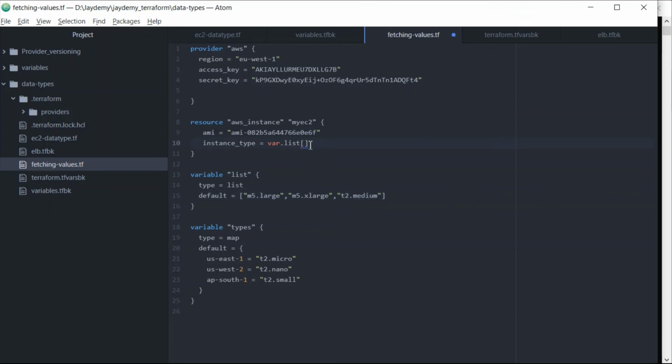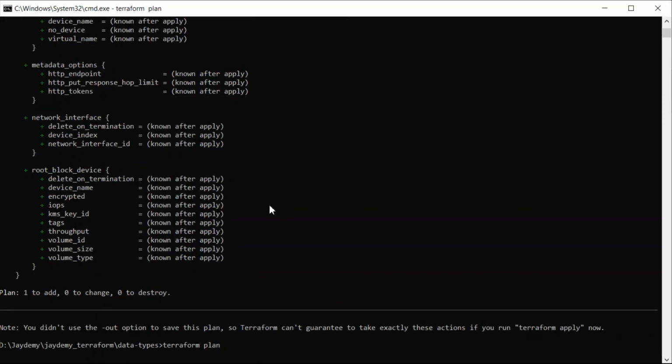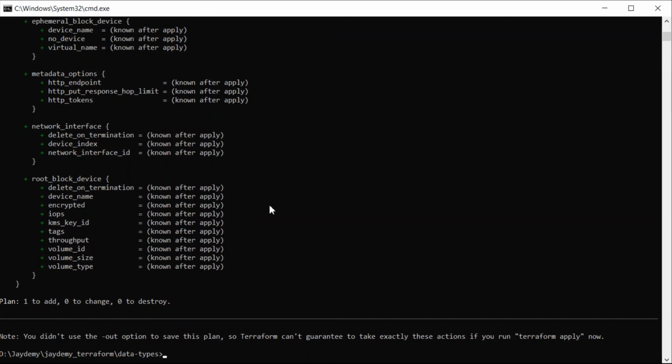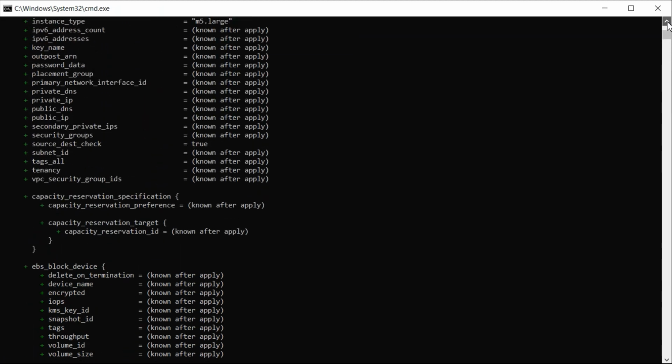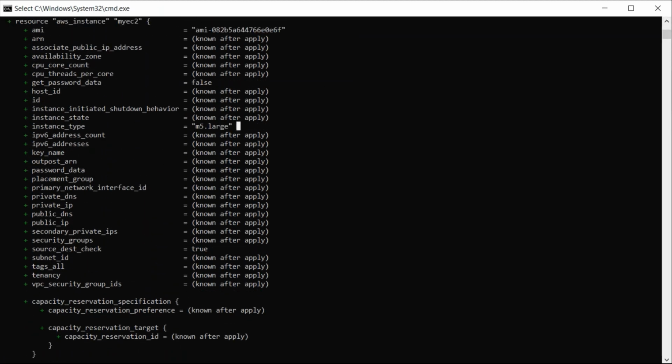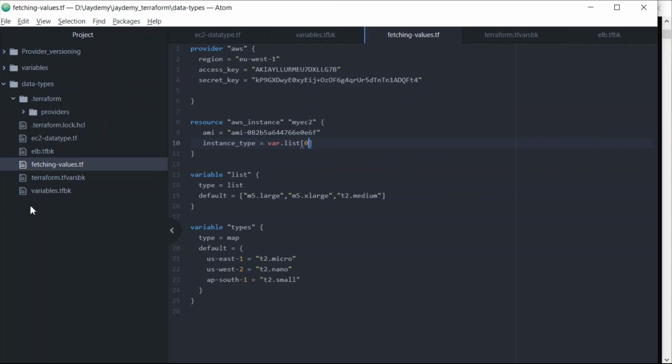If you give 0, it will try to create m5.large. Let us verify that as well. Terraform plan. You can see here, m5.large is being created. That is how we need to use Terraform data types whenever we use Terraform to provision resources in any of our cloud providers. That is how we need to use this.